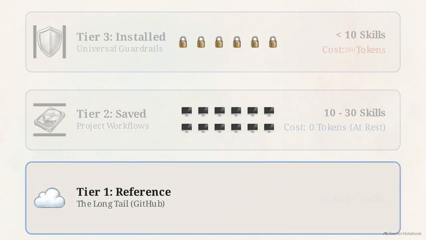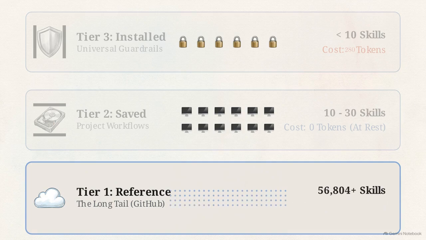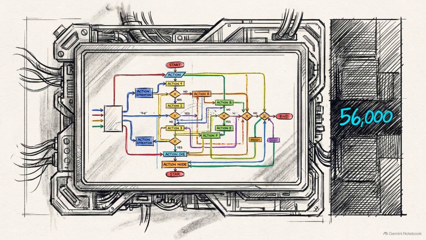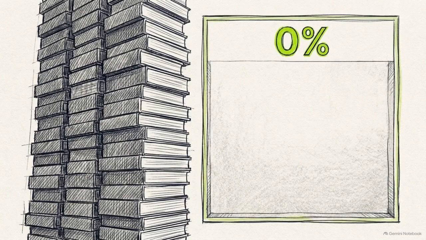Tier 1 is the reference tier. This holds the vast, long-tail ecosystem of over 56,000 specialized tools and API guides. These live on GitHub and also cost 0 prompt tokens at rest. Moving 99% of all available skills into Tier 1 removes the artificial ceiling on agent capability. Developers can scale an agent's knowledge without bloating the system prompt.